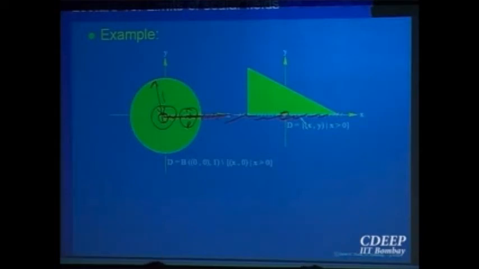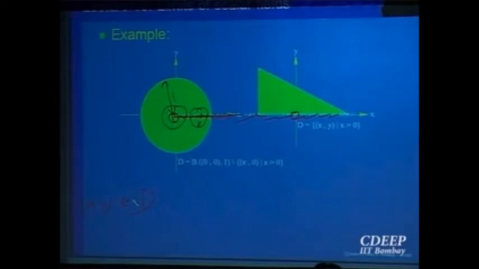Of course, every point of the set, will that always be a limit point? Let me ask a question now. Suppose you are given a set D and you take a point (a, b). Can you say that for a subset D of R2, if I take a point inside the domain itself, that will always be a limit point? Not necessarily, right? For example, I can take this open ball and a point P outside it, far away. So my set D is this ball union the point P.